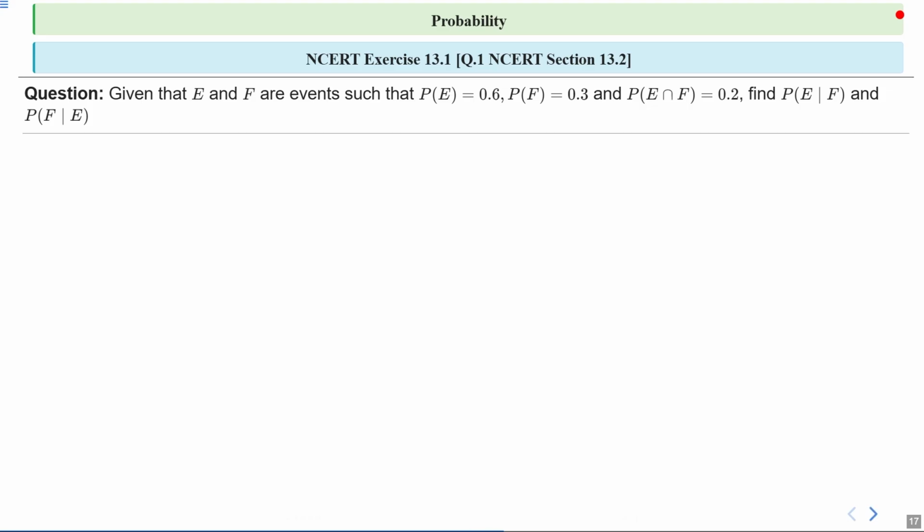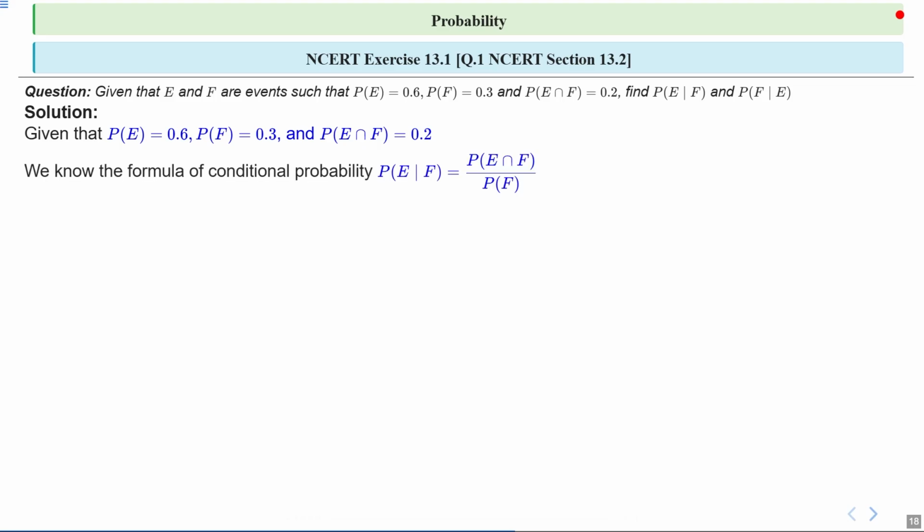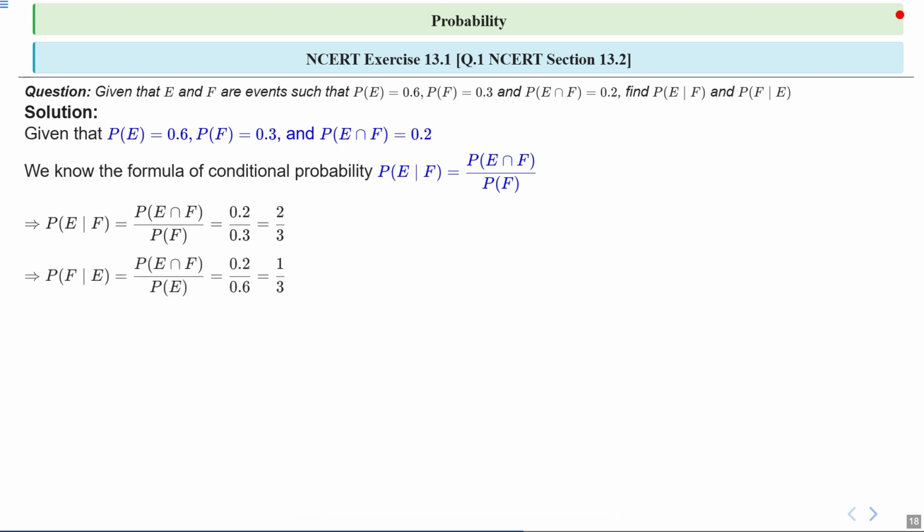So let's see how we can solve this. Given that probability of E is equal to 0.6, probability of F is equal to 0.3, and probability of E intersection F is equal to 0.2. We know the formula of conditional probability: probability of E upon F is equal to probability of E intersection F upon probability of F, which is equal to 0.2 upon 0.3, which is equal to 2 upon 3.